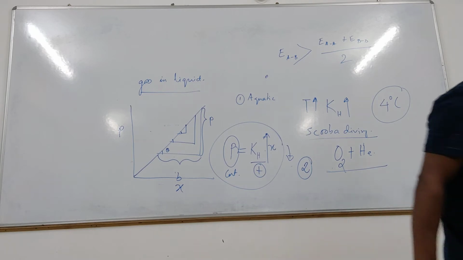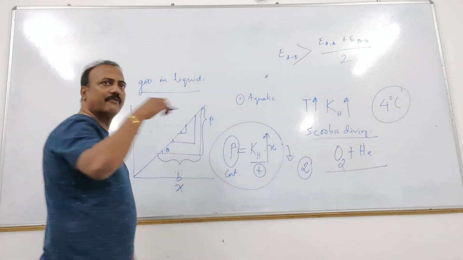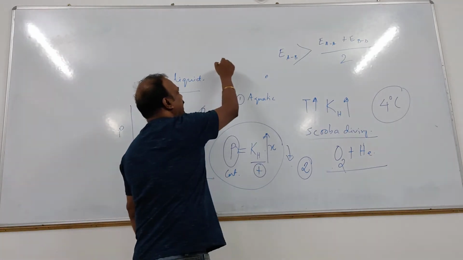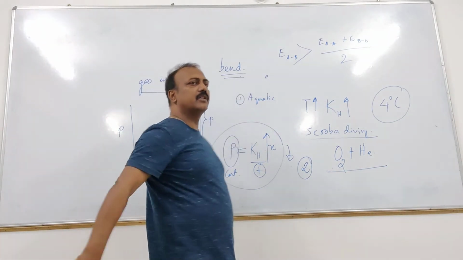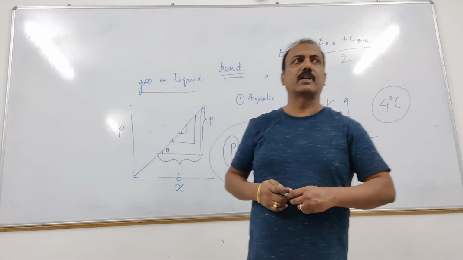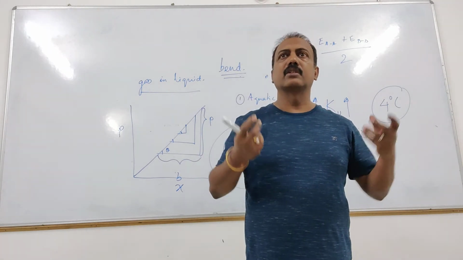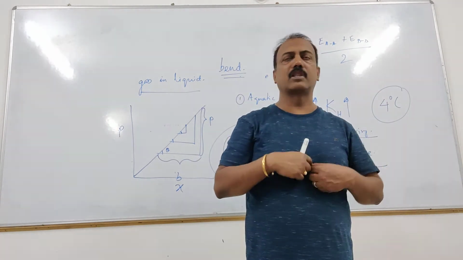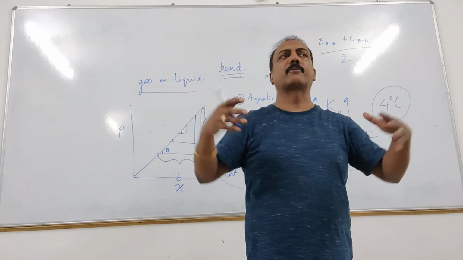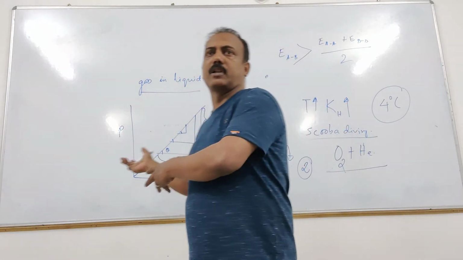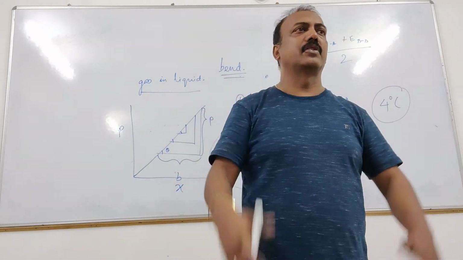If it happens, that particular phenomenon of bursting the vessel is called bend. We call it bend. So what is bend? Bend is the phenomenon where the saturation of oxygen becomes more. The mole fraction of oxygen becomes more in the blood vessel, and because of the very high pressure of water, as well as the pressure of the oxygen, the blood vessel can burst.